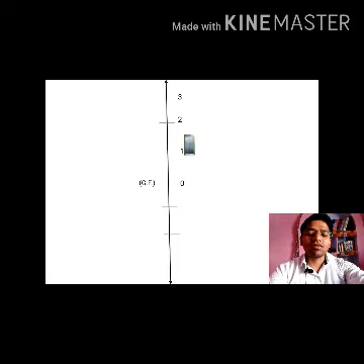In the same way, if I want to go to the second floor, the lift will show me 2, and so on. Now if I want to come downward from the third floor, if I am coming to the second floor, it will show me 2, and if I am coming to 1, it will show me 1, and if I am coming to the ground floor, it will show me 0 or G.